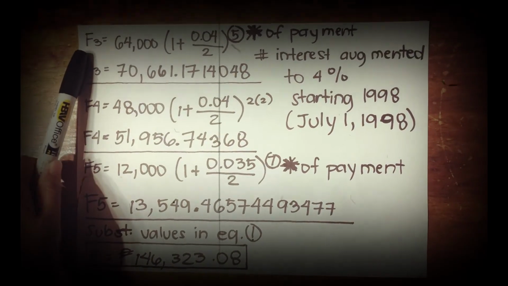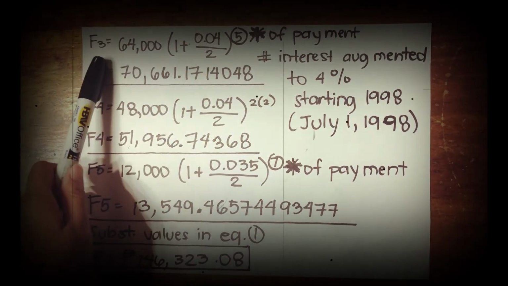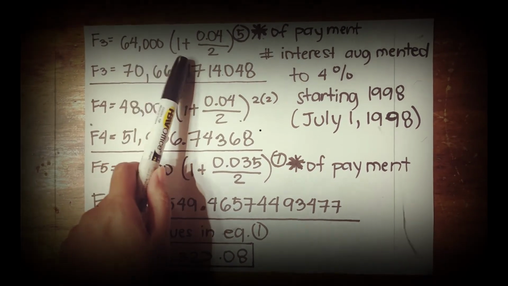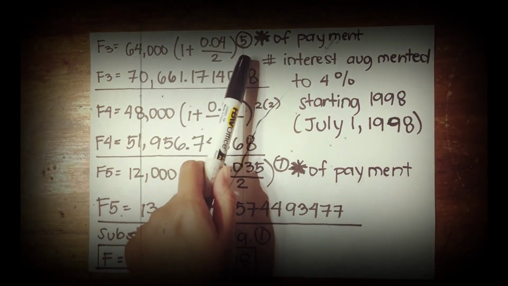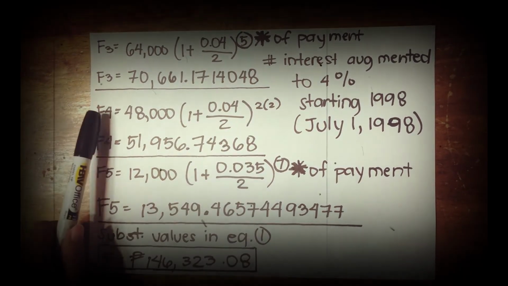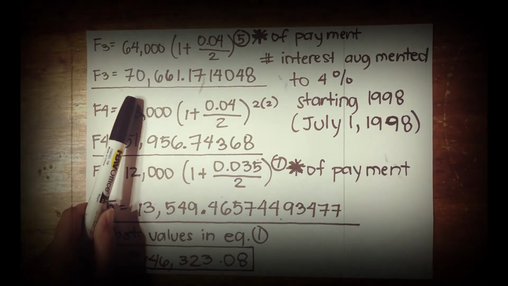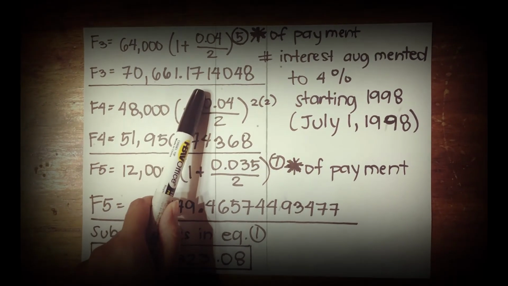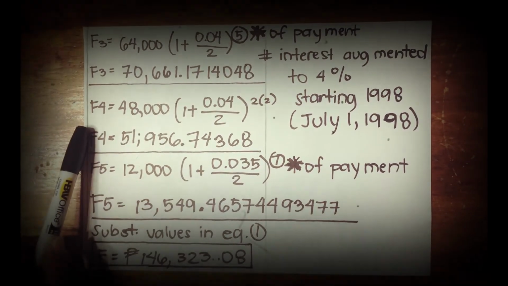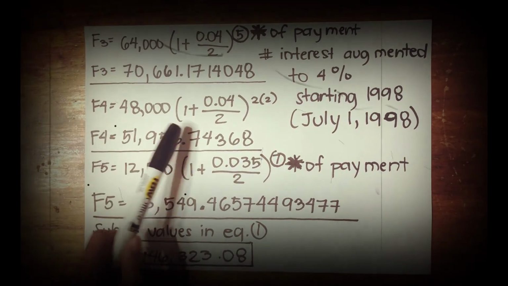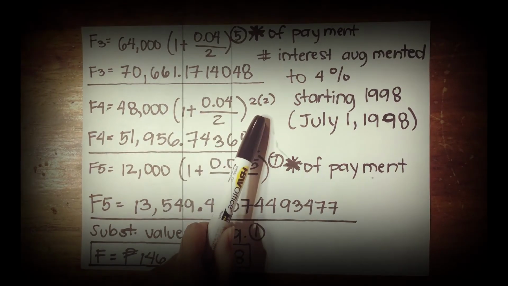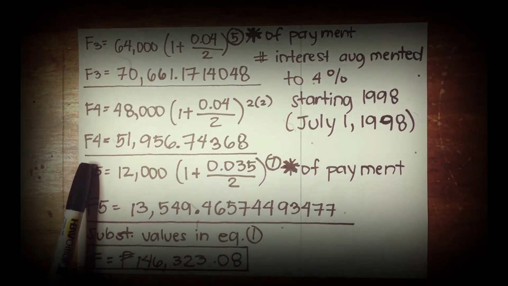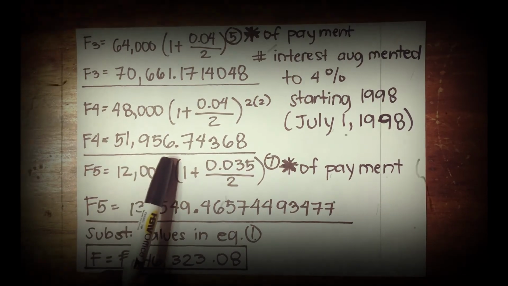For F sub 3, which is equal to 64,000 multiplied by the quantity of 1 plus 0.04 over 2 raised to 5, F sub 3 will be equal to 70,661 pesos and 17 centavos. For F sub 4, 48,000 multiplied by the quantity of 1 plus 0.04 over 2 raised to 2 times 2, F sub 4 will be equal to 51,956 pesos and 74 centavos.